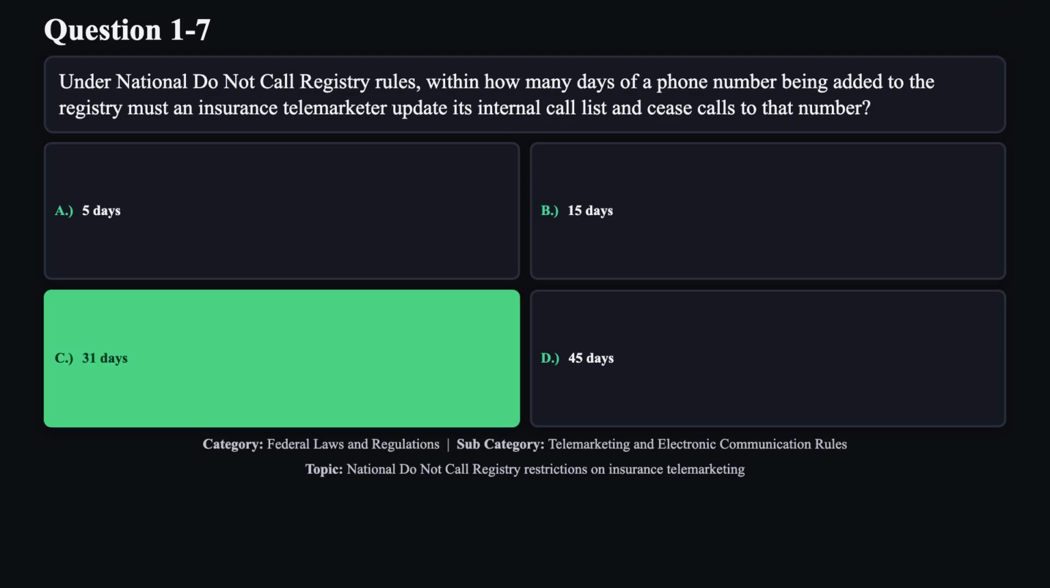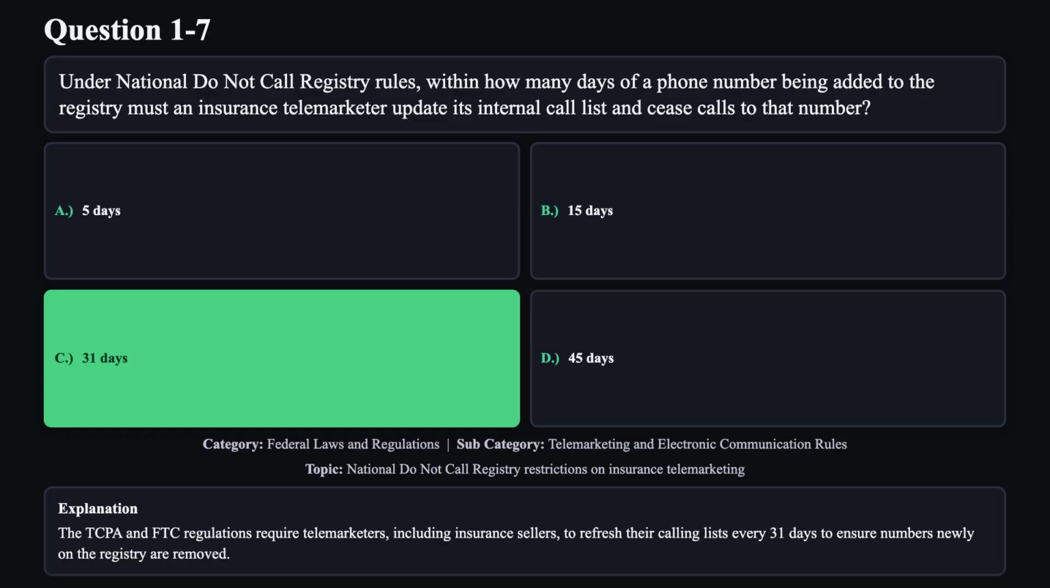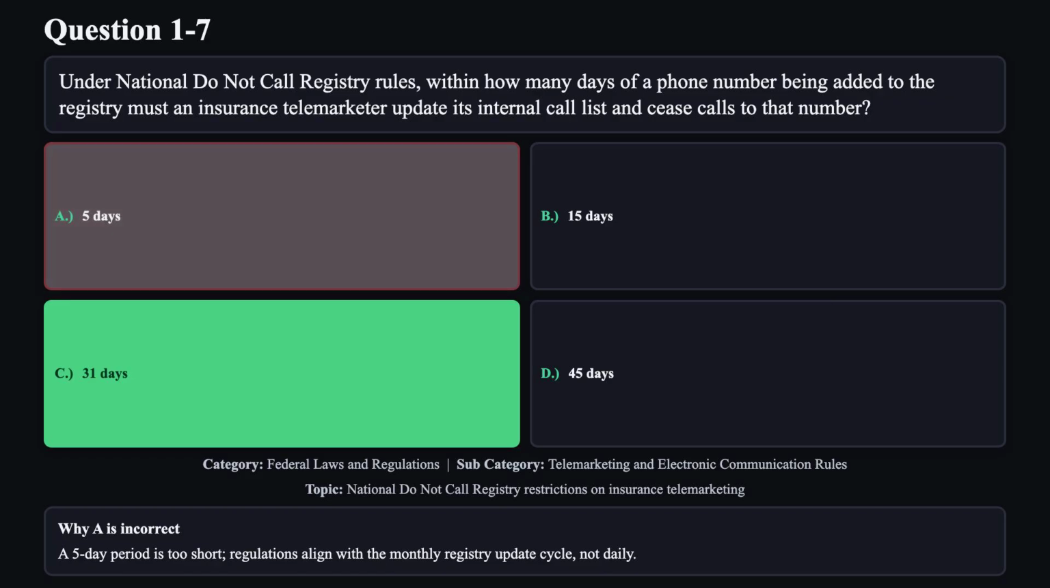The correct answer is C. The TCPA and FTC regulations require telemarketers, including insurance sellers, to refresh their calling lists every 31 days to ensure numbers newly on the registry are removed. Reason A is not correct. A 5-day period is too short. Regulations align with the monthly registry update cycle, not daily.